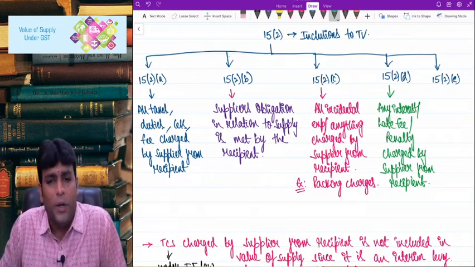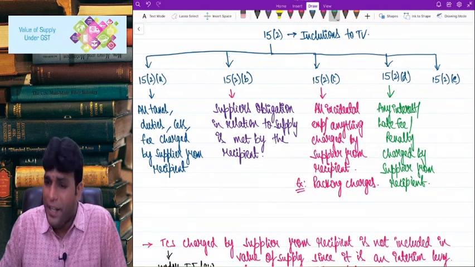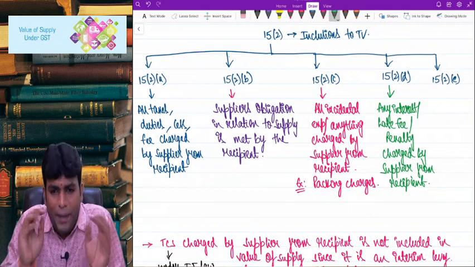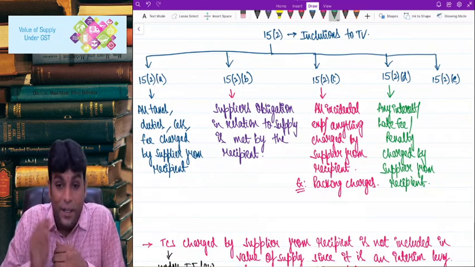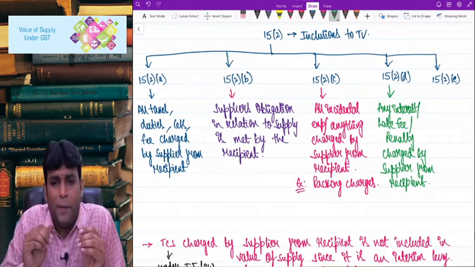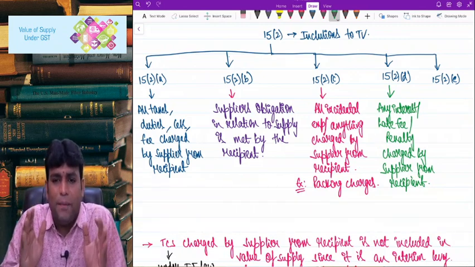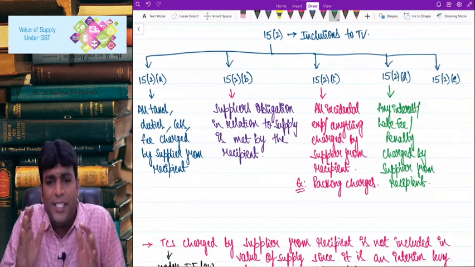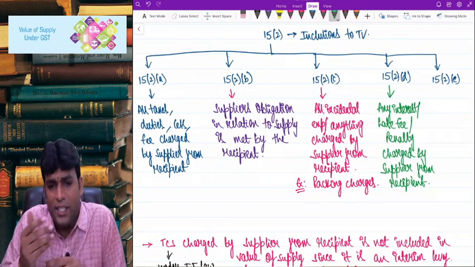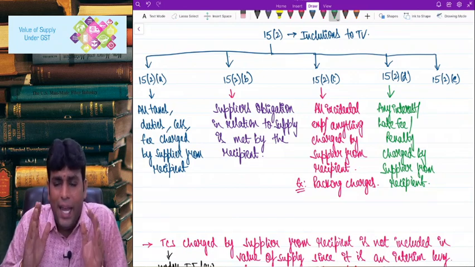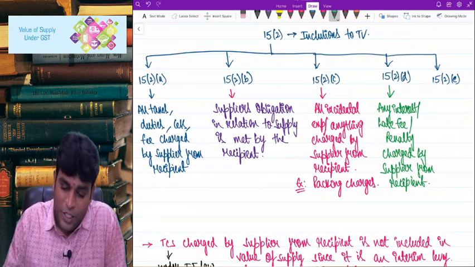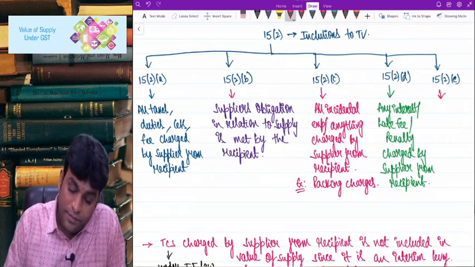In this context, one more interesting point to be noted is that practically, and of course from the exam perspective also, we always treat this interest, late fee and penalty as inclusive of GST. That means if the amount collected is 10,000 and GST is 18%, we treat that 10,000 as if it includes GST. So what is the GST amount? 10,000 into 18 by 118. That becomes the GST component. No doubt in that. Next, last point, 15(2)(e).